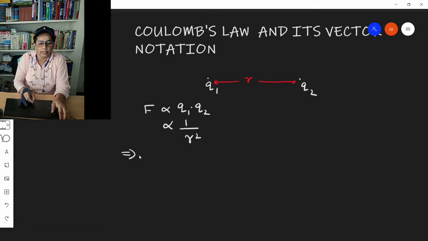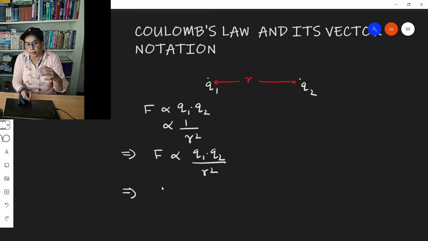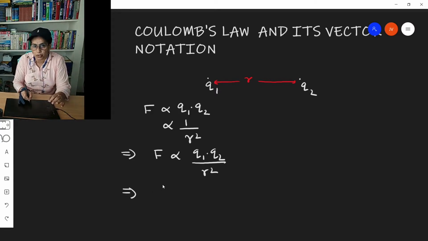And when we combine these two, we get F directly proportional to Q1 into Q2 by R square, and when we remove the proportionality symbol, we put an equal sign and a proportionality constant, and the proportionality constant in this case is that factor that depends upon the medium in which these point electric charges are placed.